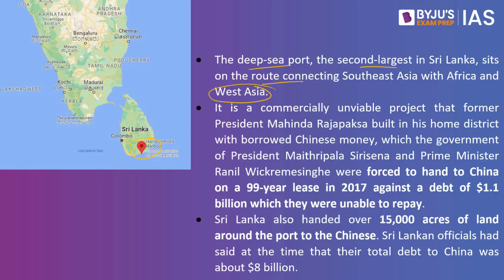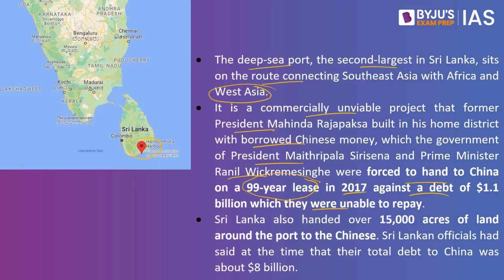For China, this Hambantota port is part of the One Belt One Road initiative. Its development was largely funded by China, but this is a commercially unviable project that former President Mahinda Rajapaksa built in his home district with borrowed Chinese money, which the government of President Maithripala Sirisena and Prime Minister Ranil Wickremesinghe were forced to hand to China on a 99-year lease in 2017 against a debt of $1.1 billion, which they